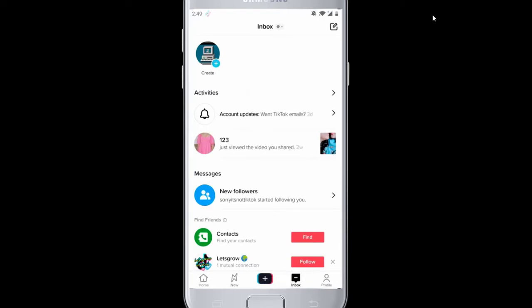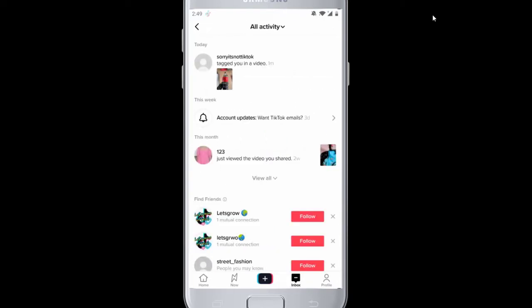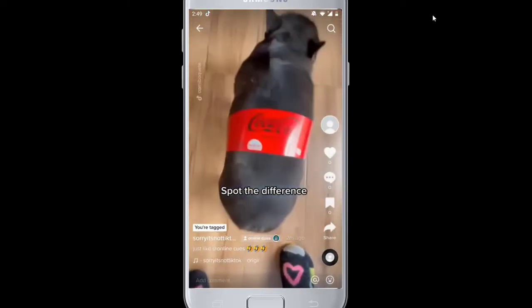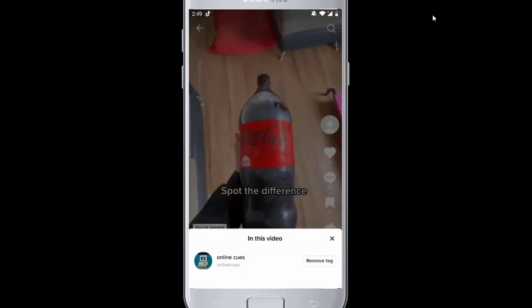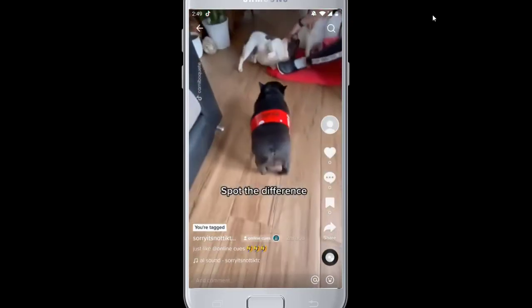In this video, I will be showing how you can untag yourself from anyone's TikTok video if they have tagged you. Open the video that you are tagged in from the notification and just tap on your name from the video description at the bottom. Then tap on Remove Tag from your name to remove the tag.